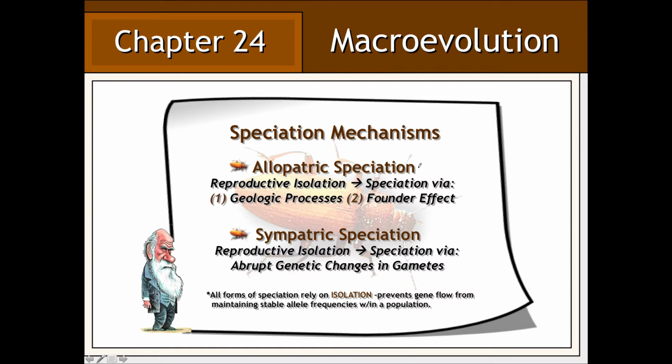The microevolutionary forces responsible for the establishment of new species can occur under two distinct mechanisms. Allopatric speciation describes a process whereby a new species arises in a region geographically distinct from the original parent population. Conversely, sympatric speciation involves a process by which a new species arises in the same geographic region as the original parent species.